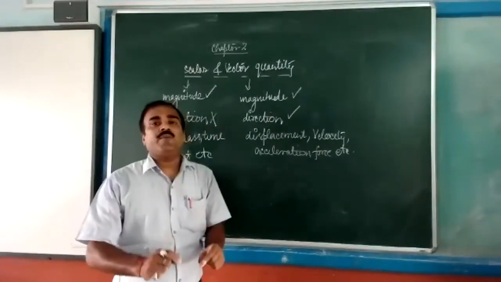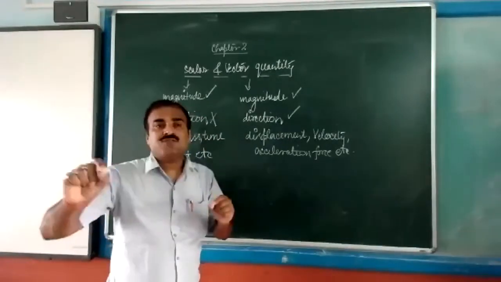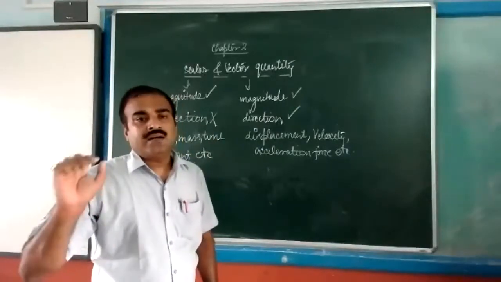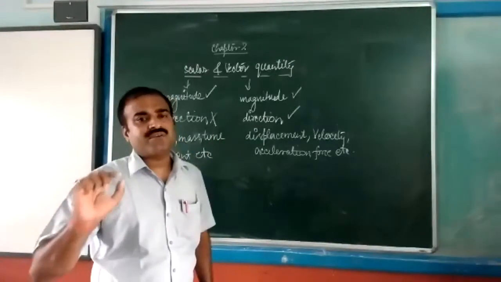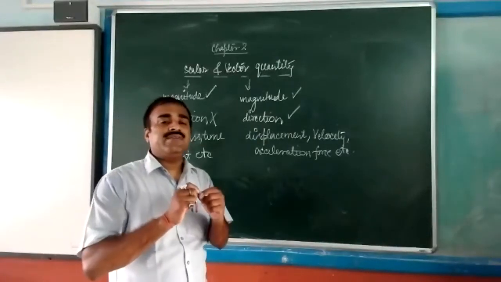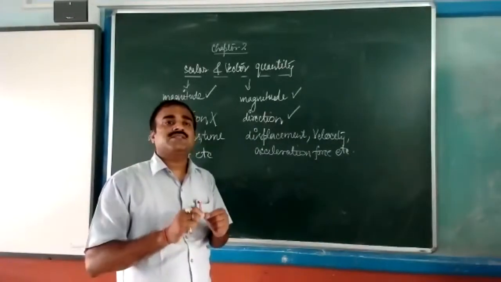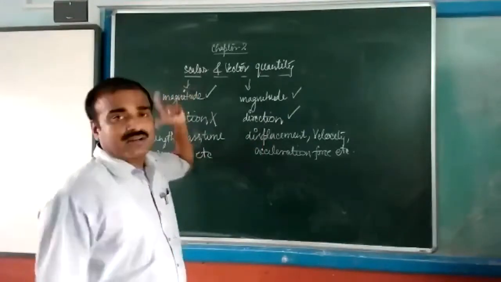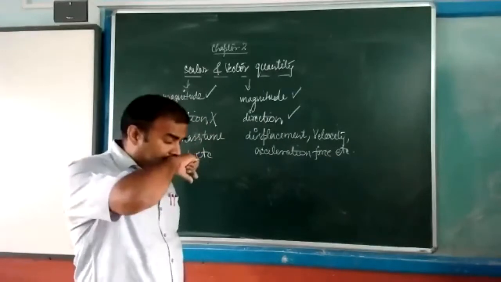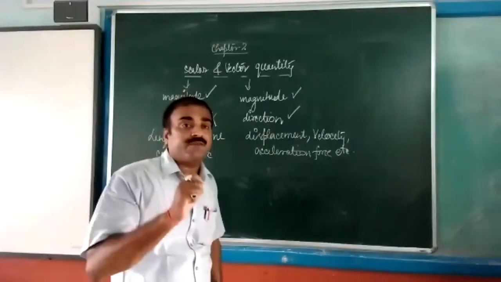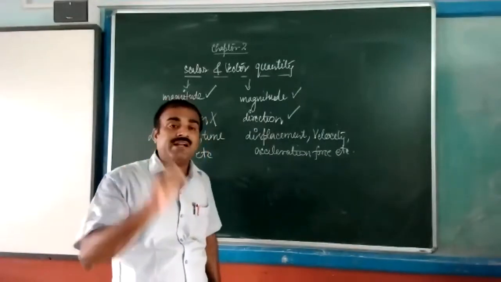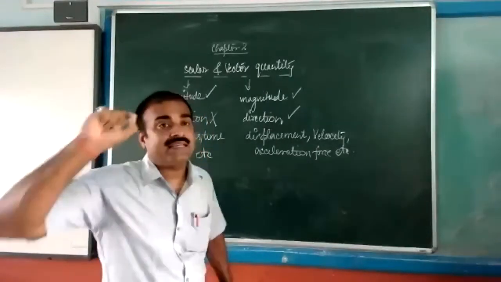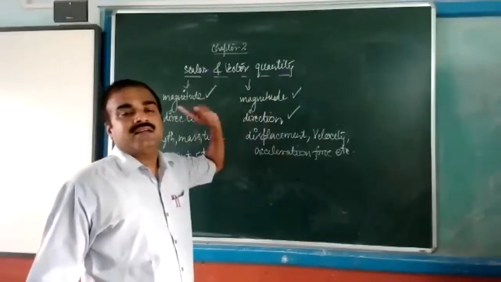If any object is traveling a distance of 5 meters in any direction, that will be taken as a scalar quantity. But if we say the 5 meter distance traveled by the object, displacement done by the object 5 meter in each direction, that can be taken as a vector quantity.